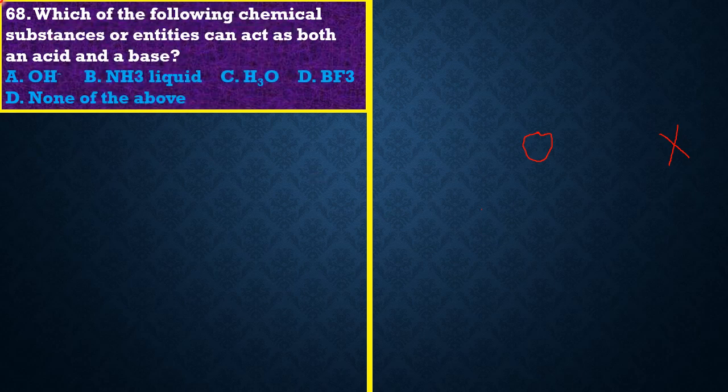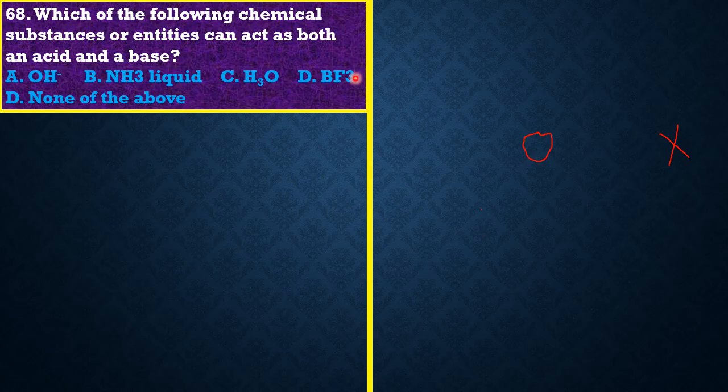Question 68 reads: which of the following chemical substances or entities can act as an acid and as a base? So OH is purely a base, it cannot act as an acid. Ammonia is a base, it cannot act as an acid. This H3O comprises the H plus ions, which can only act as an acid.